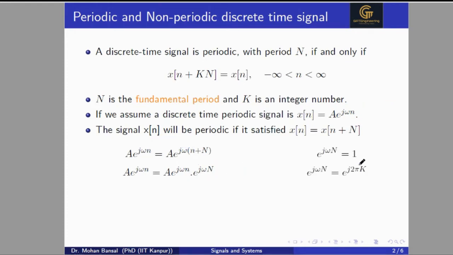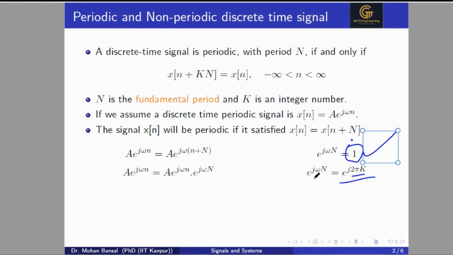So here e to the power j omega N is equal to 1, and 1 can be represented in complex exponential form by cos 2 pi plus j sin 2 pi. That is the representation of e to the power j 2 pi, and this value will be 1 for any integer multiple of 2 pi. So we can write e to the power j 2 pi k. So e to the power j omega N will always be equal to e to the power j 2 pi k to satisfy the periodicity of the signal.